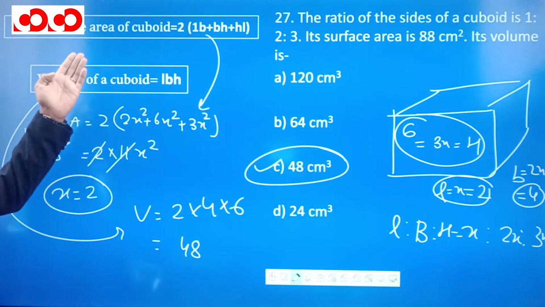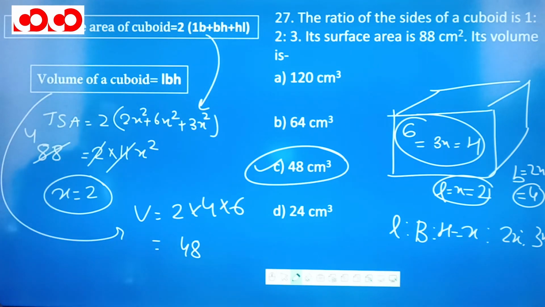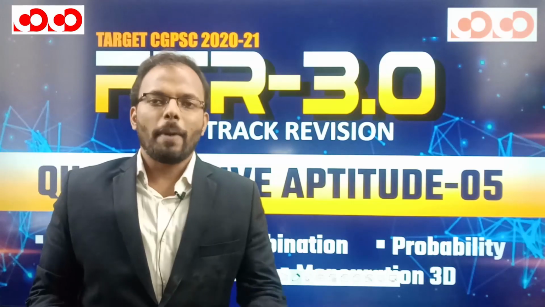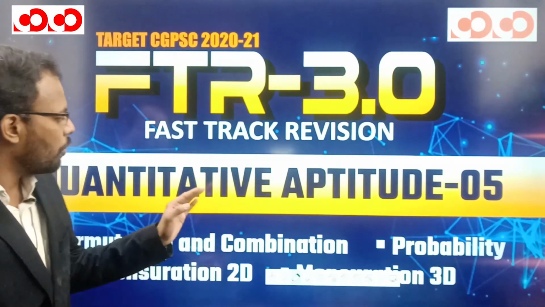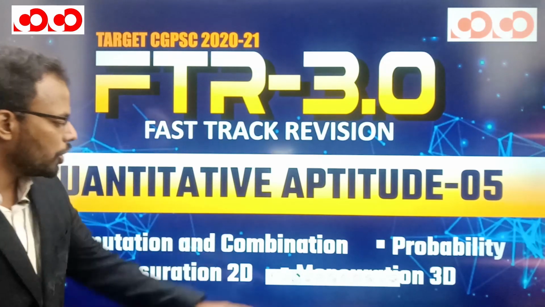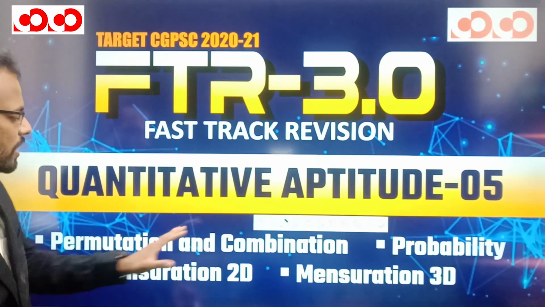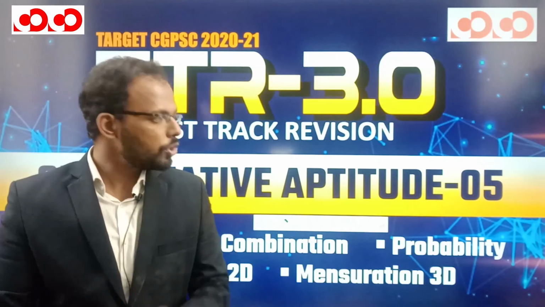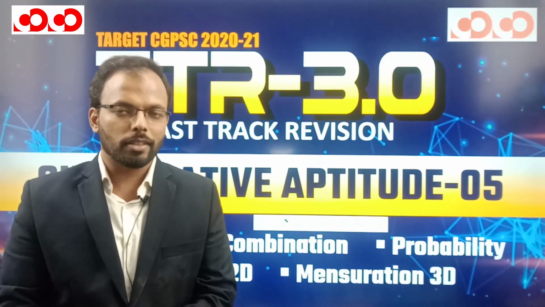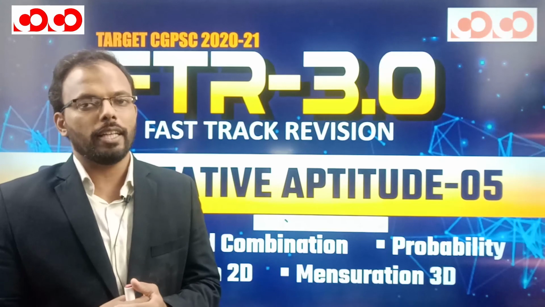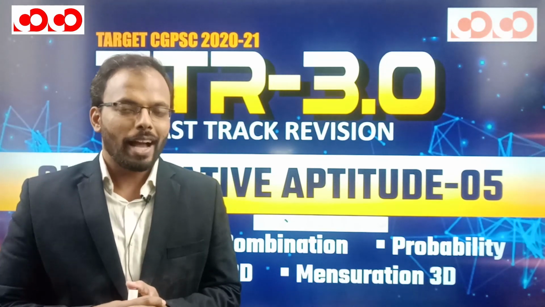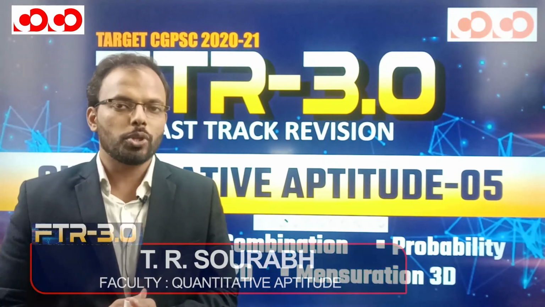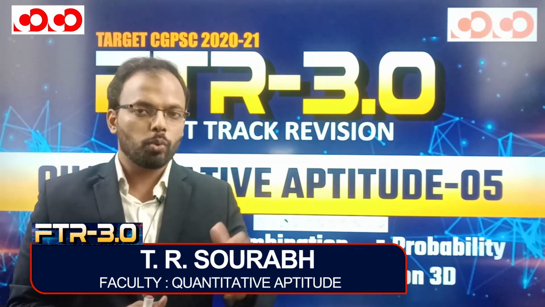I hope we understood the formula for total surface area and the volume of the cuboid, and we have found the required result. So in this part of FTR 3.0, we have seen the quantitative aptitude part 5, in which we have taken the top questions from permutation and combination, probability, mensuration 2D and mensuration 3D. And with this, the series of quantitative aptitude will be stopped here. From tomorrow onwards, we will get the series on reasoning ability. I hope this quantitative aptitude preparation, in which we have taken more than 150 questions, would be very, very helpful for you to qualify your CSAT.